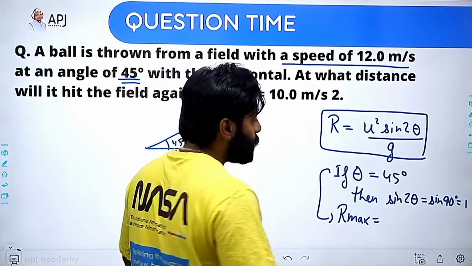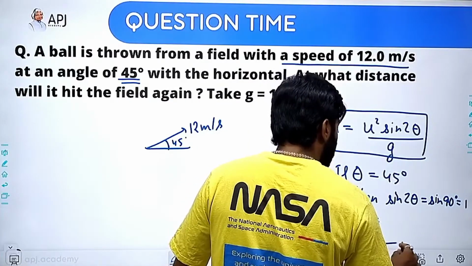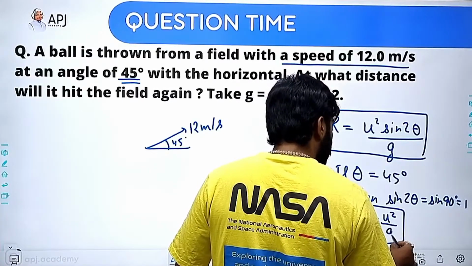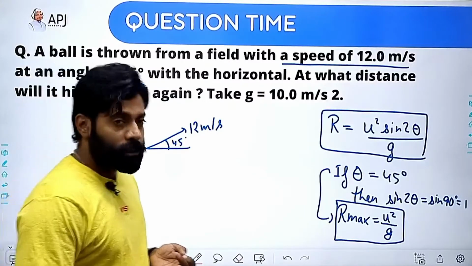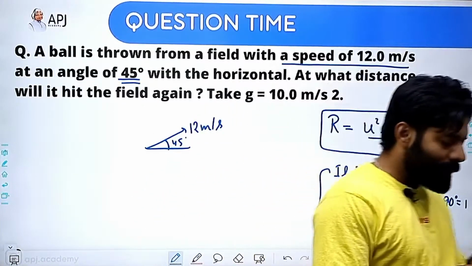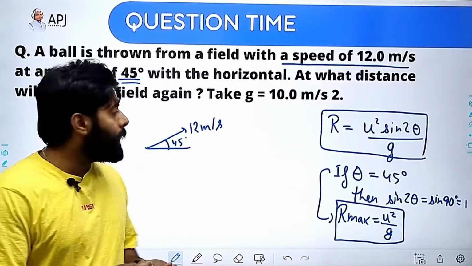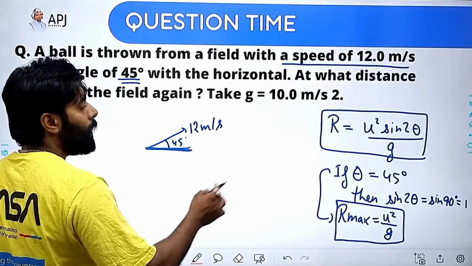So the angle must be 45 degrees. So R max is equal to U square divided by G. This is very simple, and here I am finding that the speed is given to us, which is none other than 12 meter per second, and the angle here is 45 degree, and I know that this is the condition of getting the maximum range.